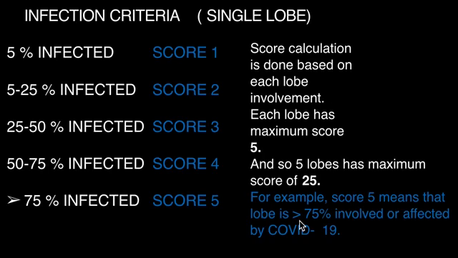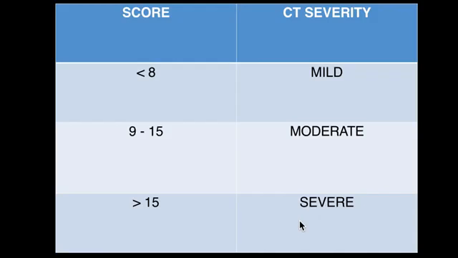So this is the classification of CT severity score, how it indicates the severity of COVID-19 infection. It can be classified as mild, moderate and severe based on the scoring system. If the entire score is less than 8, it is mild. 9 to 15, it is moderate severity, and if the score is more than 15, the severity is severe.